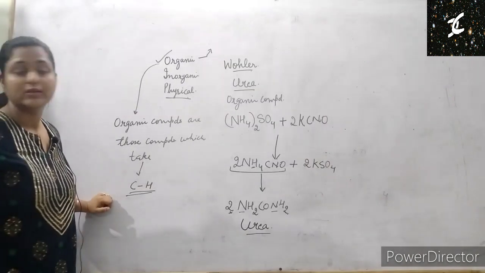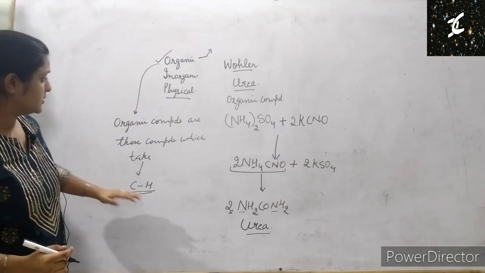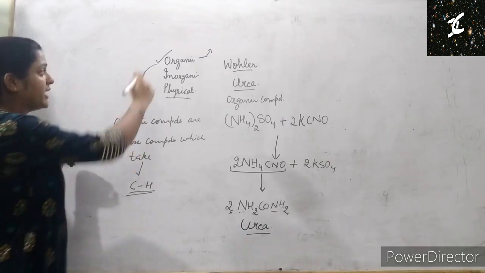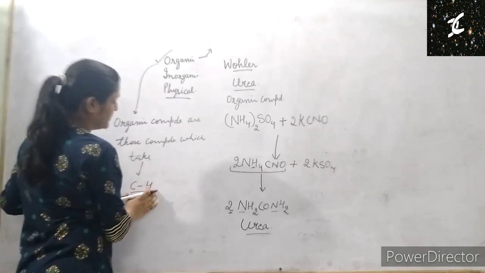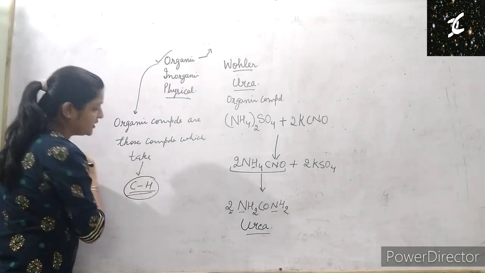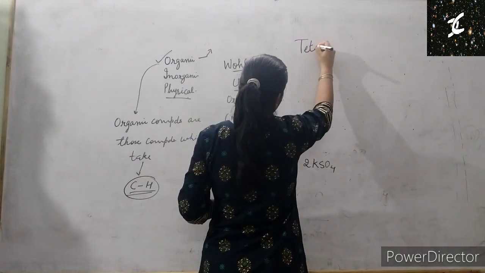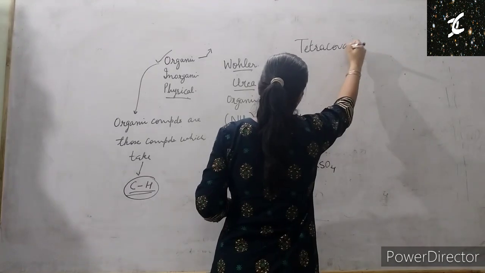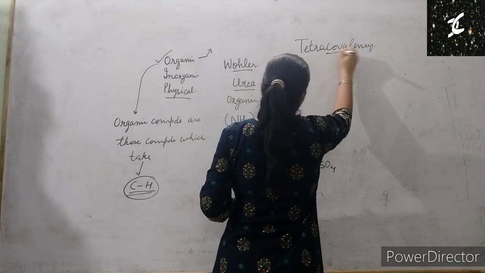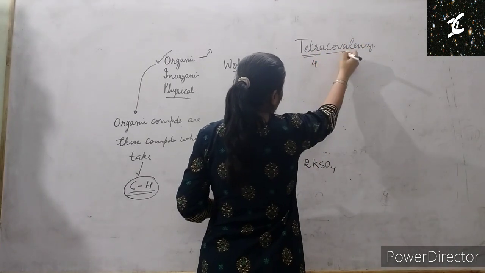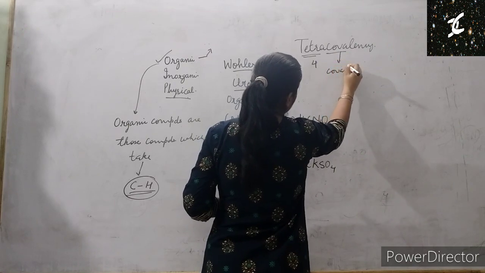So these are known as organic compounds. Is it clear? So in organic chemistry we will do the study of carbon. Why do we study carbon? Because of its nature. Its nature is called tetracovalency. What does it mean? Tetra means 4, covalency means covalent. It forms covalent bonds.